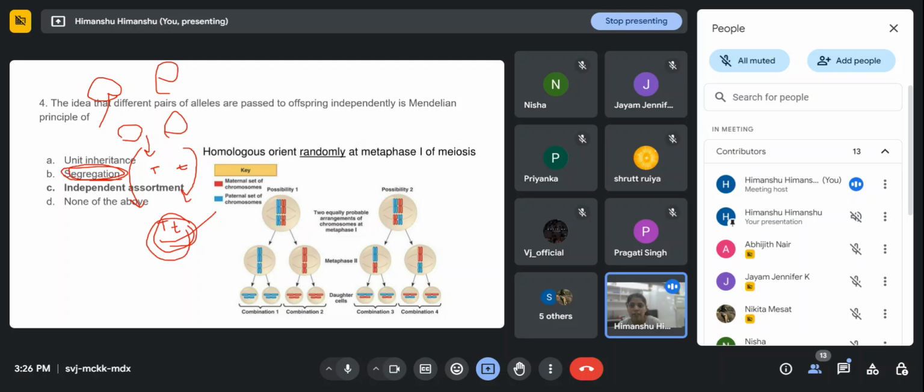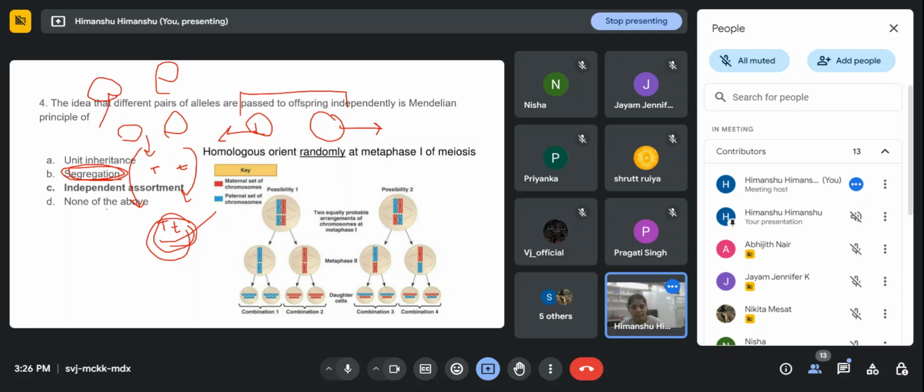But in independent assortment, this is a different pair of alleles, right? Here, one gene helps in the eye color of a human, and another gene helps in the hair color of the human. We know that there is a meiosis process in which the homologous chromosomes will separate, right?